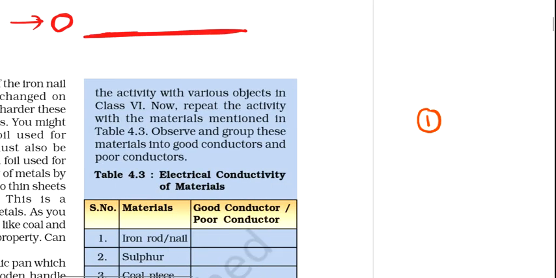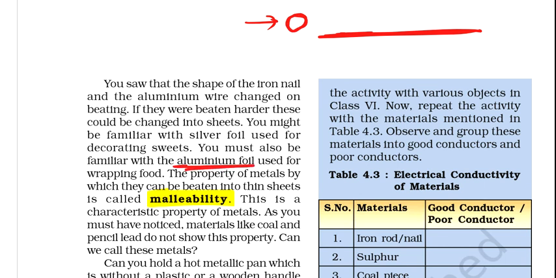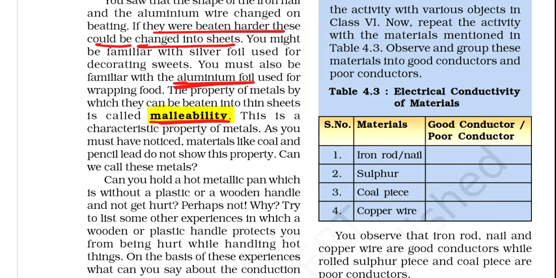Have you seen that your mother always used to pack your food in aluminium foil paper? That aluminium is nothing but a sheet of aluminium, a small piece of aluminium pressed and changed into a sheet. If you beat an aluminium element with something, it will convert into a thin sheet, and this property is known as malleability. Clear?